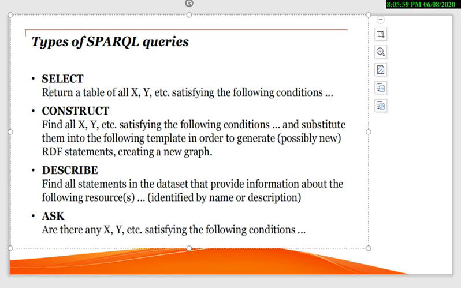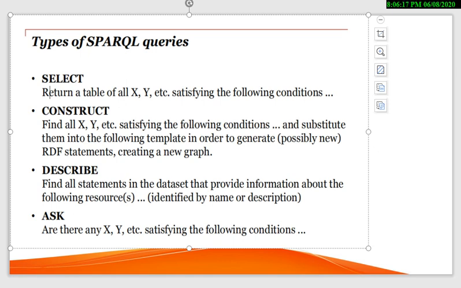Satisfying the following condition, we can see what X and Y are. What is the purpose of X over here, and what is the purpose of Y? What X is representing, what Y is representing.